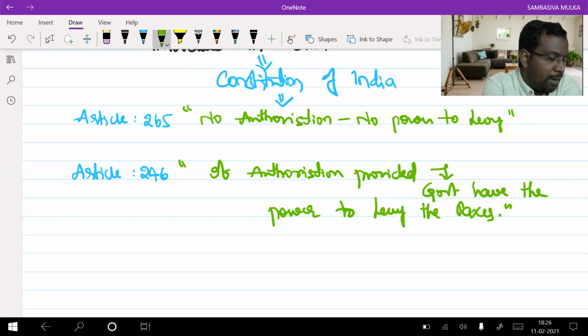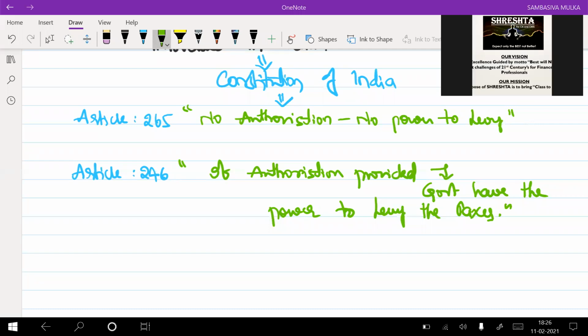So these are the two relevant articles when it comes to the taxation system in India. Article number 265 explains that when there is no authorization, the government has no power to levy the taxes. But article 246 gives the power to the government, whereby the government now has the power to introduce new kinds of taxes in India.